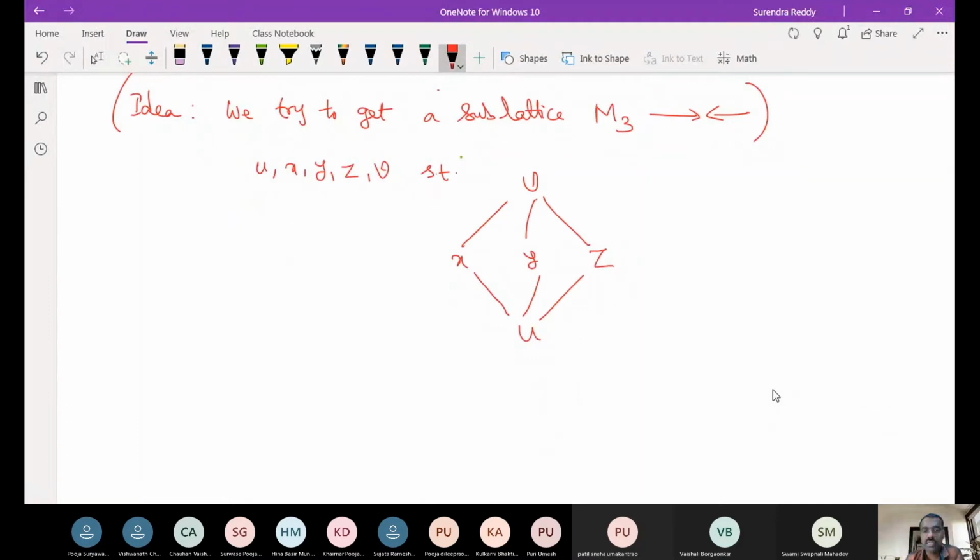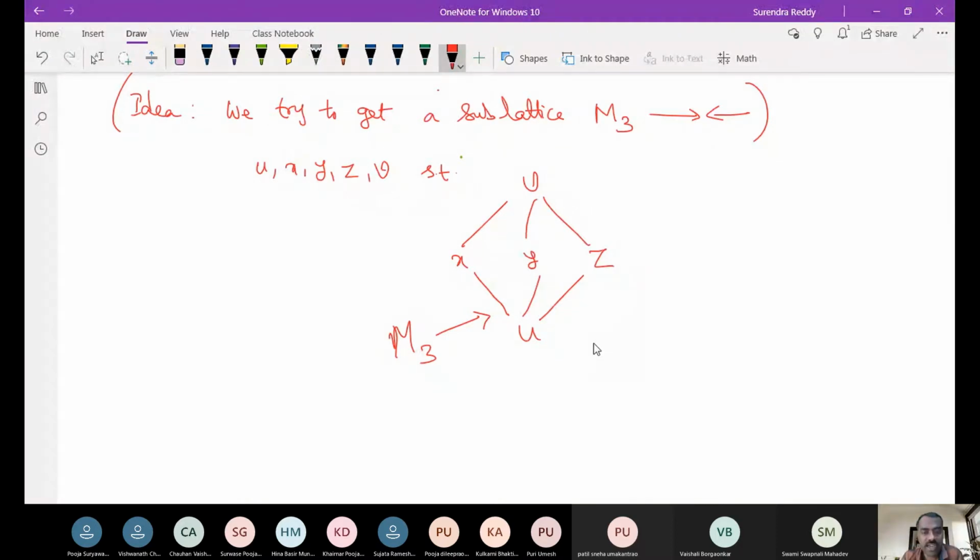This is our M3. So somehow we should get 5 elements, U, V, X, Y, Z, where X, Y, Z are not comparable and X, Y, Z are strictly between U and V. That is our idea.